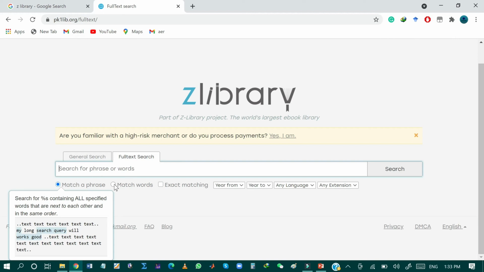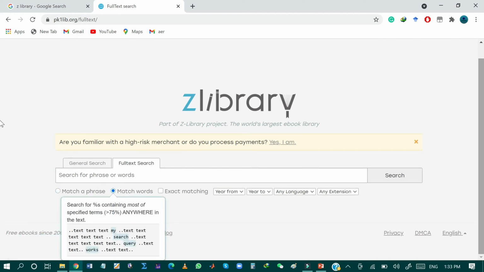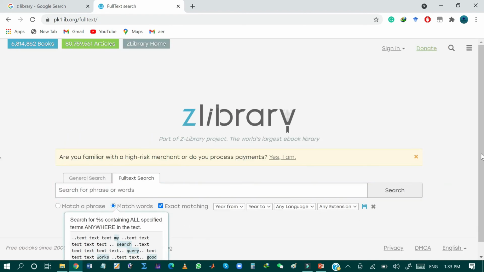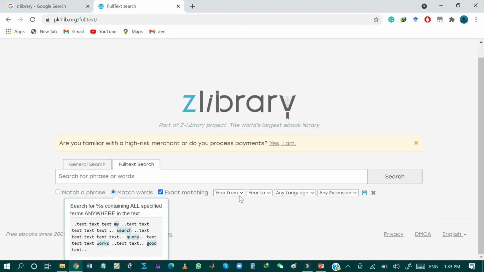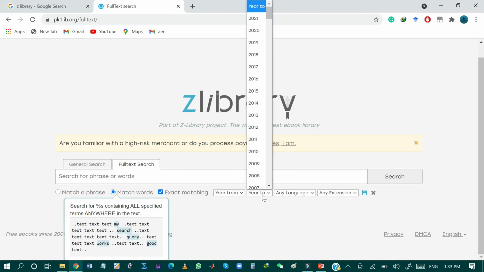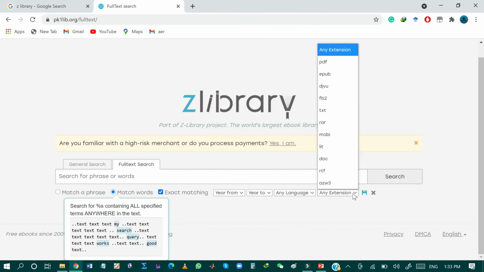And furthermore, you can tick this match words option, so it will search for books that match the words which you have entered in the search bar. And furthermore, you can search for the exact match. You can also set the year from, year to, and language of the book, and furthermore, you can search for a specific format as well, that is PDF, EPUB, DJVU, TXT, RAR, and many more.